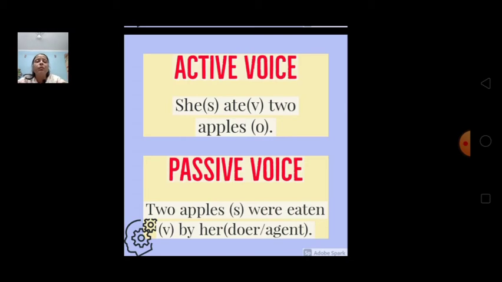So the passive voice of this sentence, she ate 2 apples, will be 2 apples were eaten by her. So while changing it into passive voice, we change tense. Alright. We change pronoun and after the action we add by. After the action we add by in the sentence.